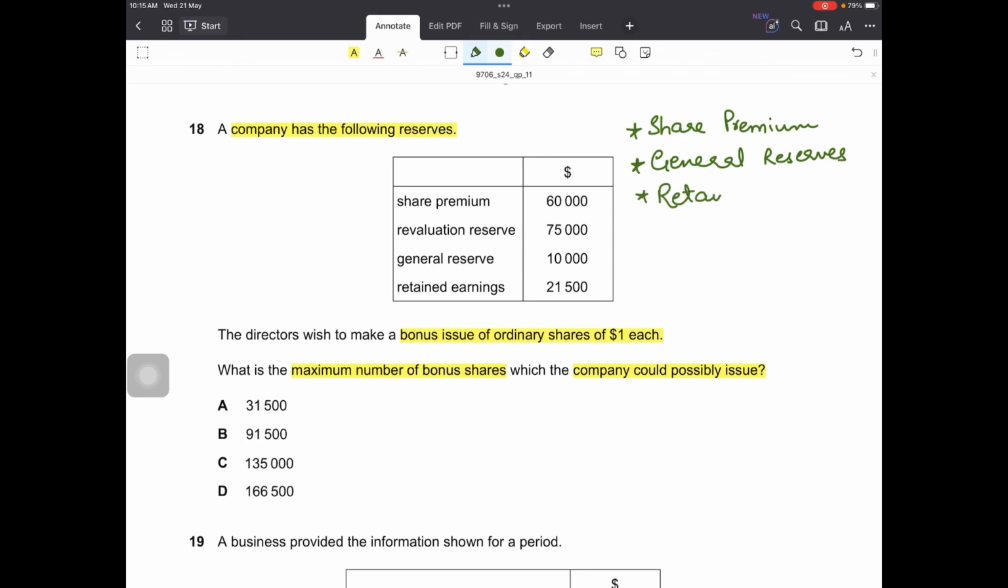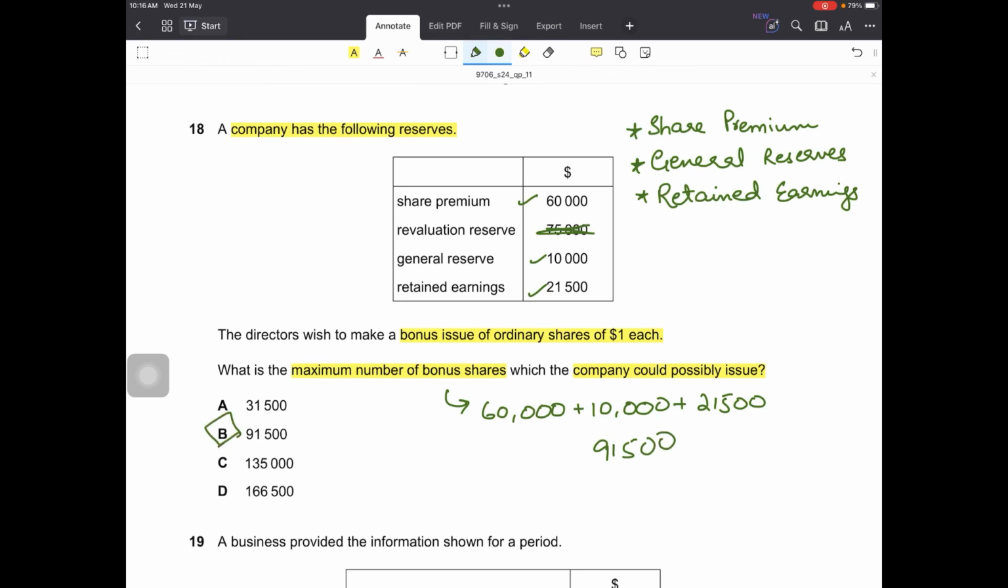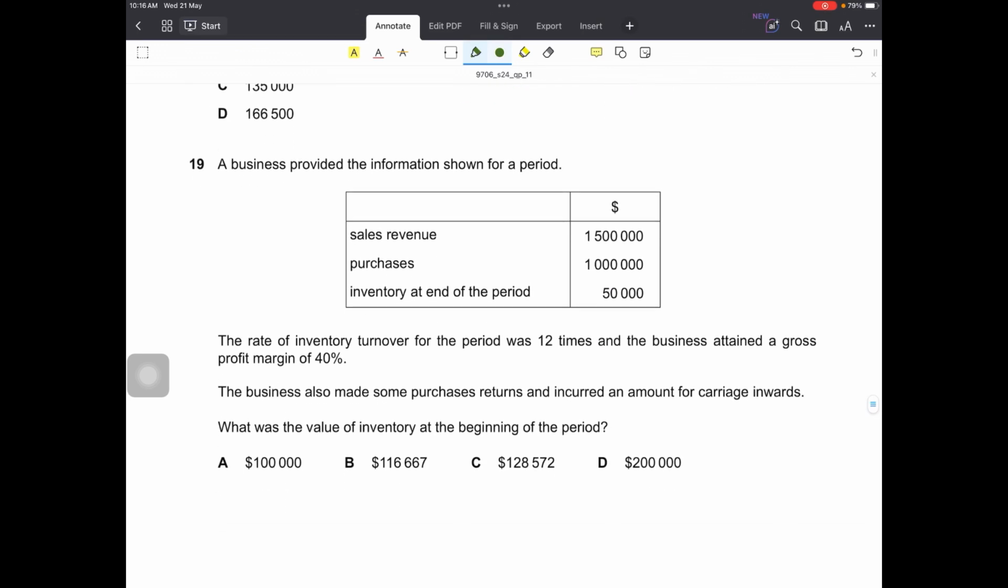We don't use revaluation reserve to finance a bonus issue, so we can't use this. We can only use share premium, general reserve, and retained earnings. All of that can be used to finance the bonus shares, right? So 60,000 plus 10,000 plus 21,500. All of the reserves can be used to finance the bonus issue, and that would be 91,500. Right? That is option B. All of it can be used.